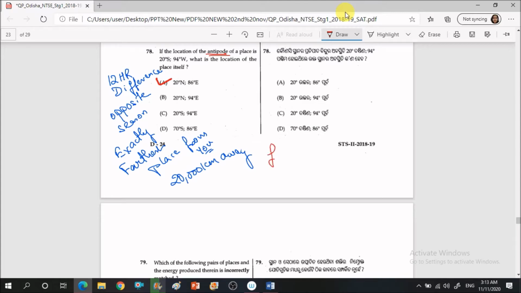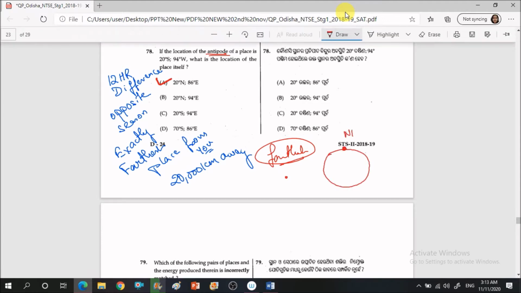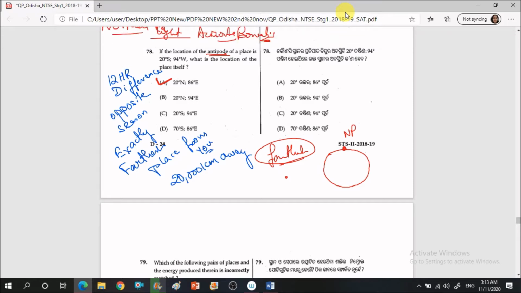Antipode will be the farthest distance or the longest distance from a particular point. Now what does that mean? For example, this is your earth and you are standing at the north pole. So what will be the furthest point from you? Obviously the south pole. Getting my point? So this is the antipode.